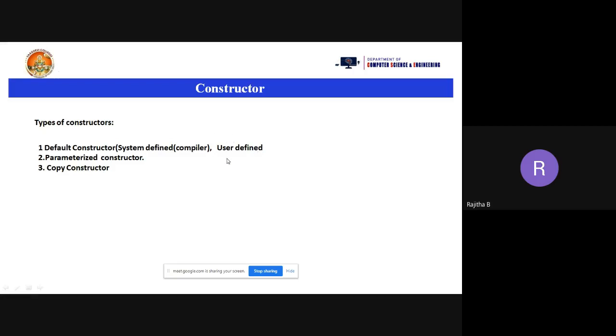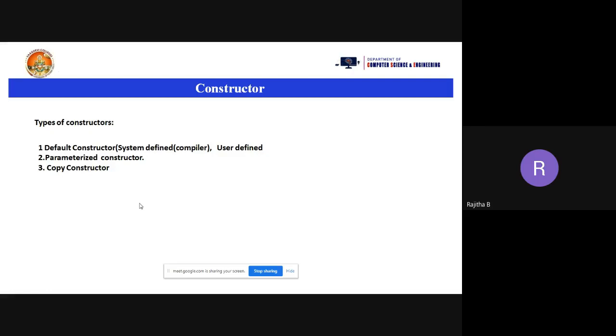Now, in the default constructor, we don't have any parameters. Simply you are writing the constructor. But with the parameterized constructor, you need to pass the parameters. Suppose you want to perform the addition of numbers, I can take void add without parameters, simply declare the variables in the add function and perform the addition.